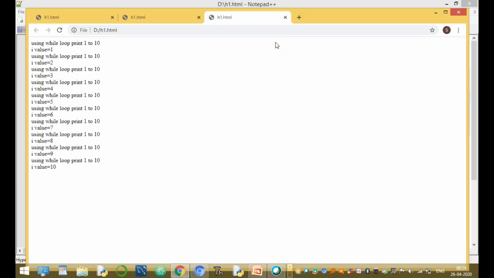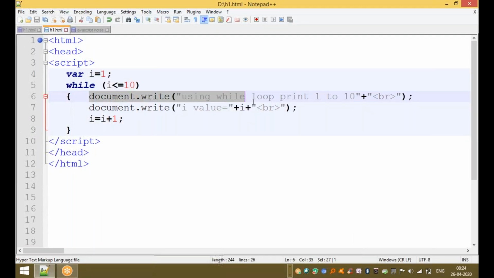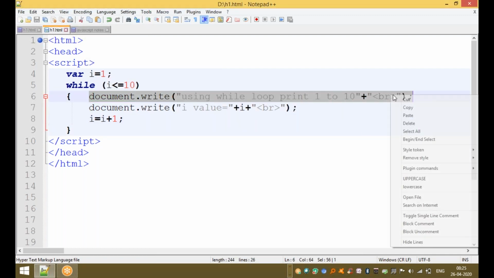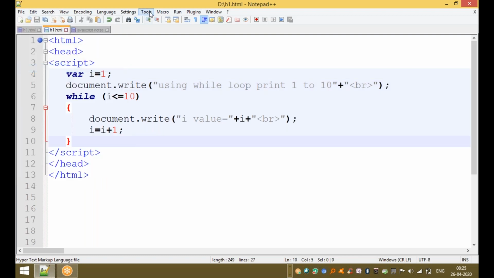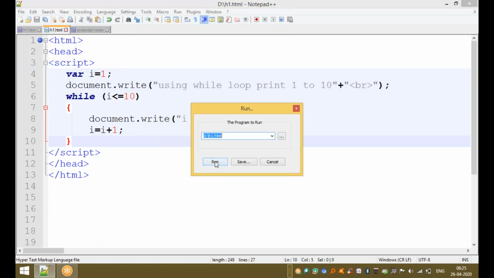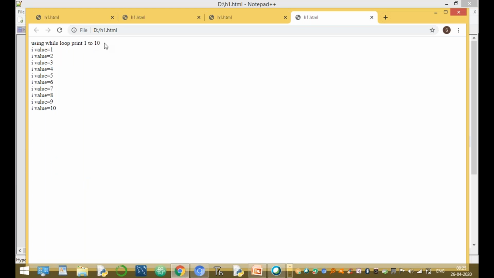Okay. I value equal to. This is printed in the loop also, but this statement is written outside the loop. The statement is written outside the while loop, not inside the while loop. Now execute this program. Now using while loop to print 1 to 10 numbers. Okay, clear up to here, all of you.